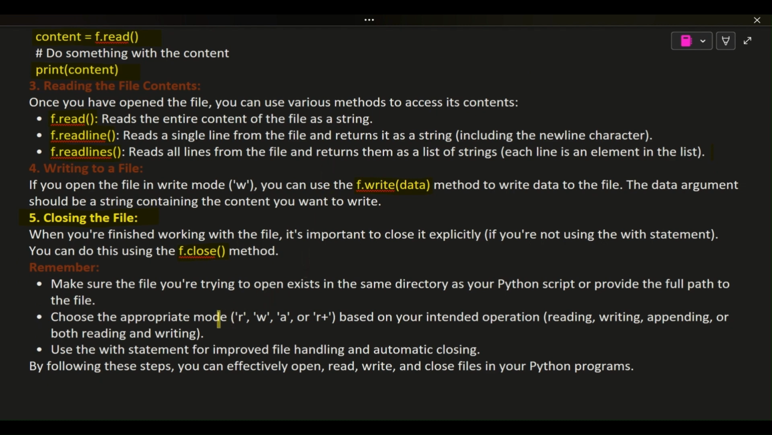Choose the appropriate mode, r, w, or r+, based on your intended operation: reading, writing, appending, or both reading and writing. Use the with statement for improved file handling and automatic closing. By following these steps, you can effectively open, read, write, and close files in your Python programs.